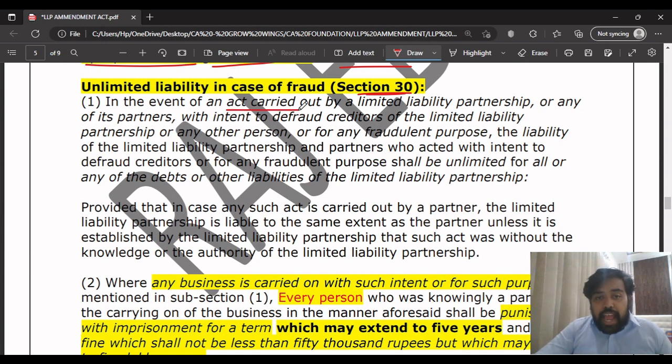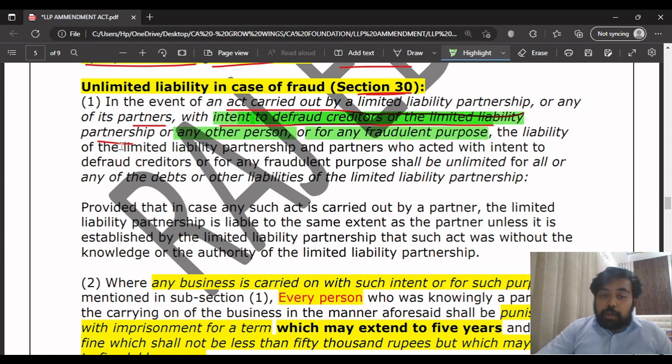In case an act is carried out by the LLP or any of the partners with the intent to defraud the creditors of the LLP, or any other person, or for any fraudulent purpose, in such a case the LLP and its partners who acted with the intent to defraud the creditors or for a fraudulent purpose shall be liable.